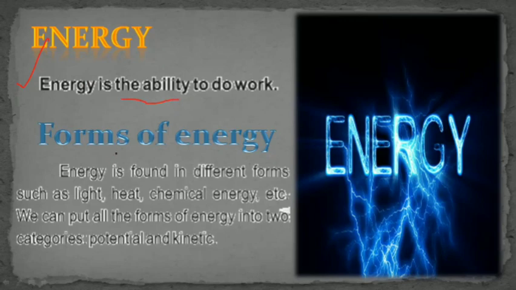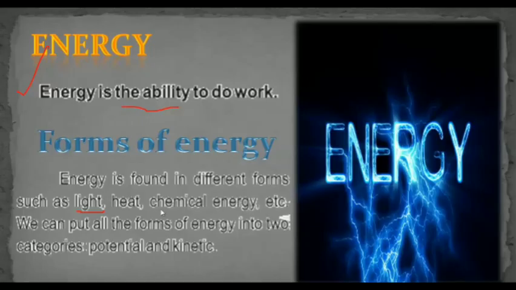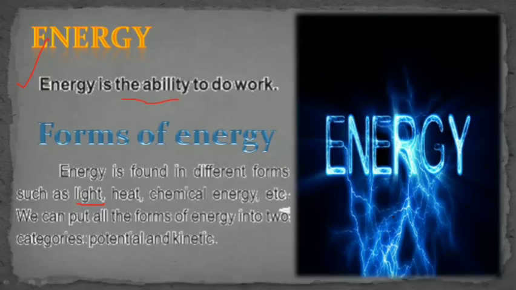Okay, so energy has different forms, like you have seen around you, that is light, heat, chemical energies. What energies are these, where they come from, we'll talk about. So first of all, we will see the two main types of energy forms, that is kinetic energy and potential energy.